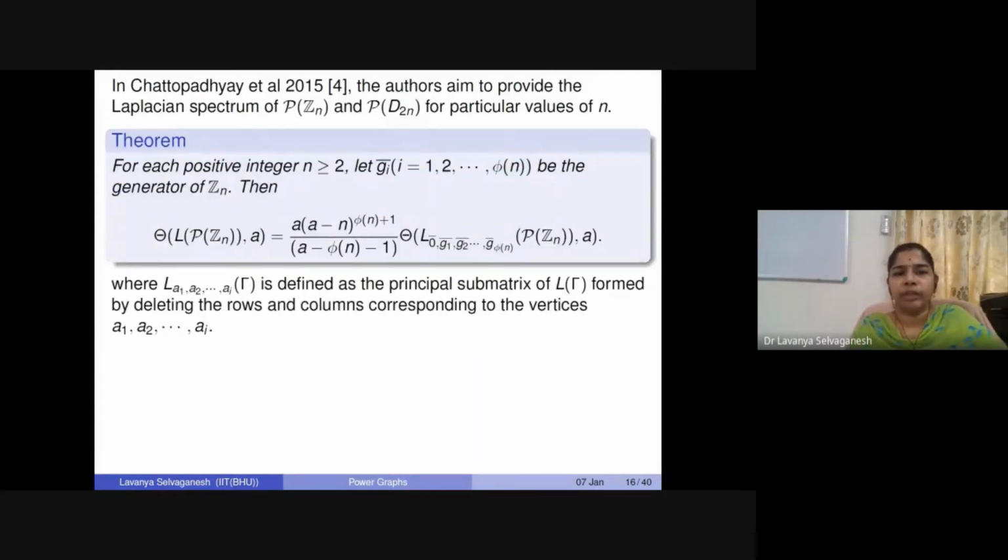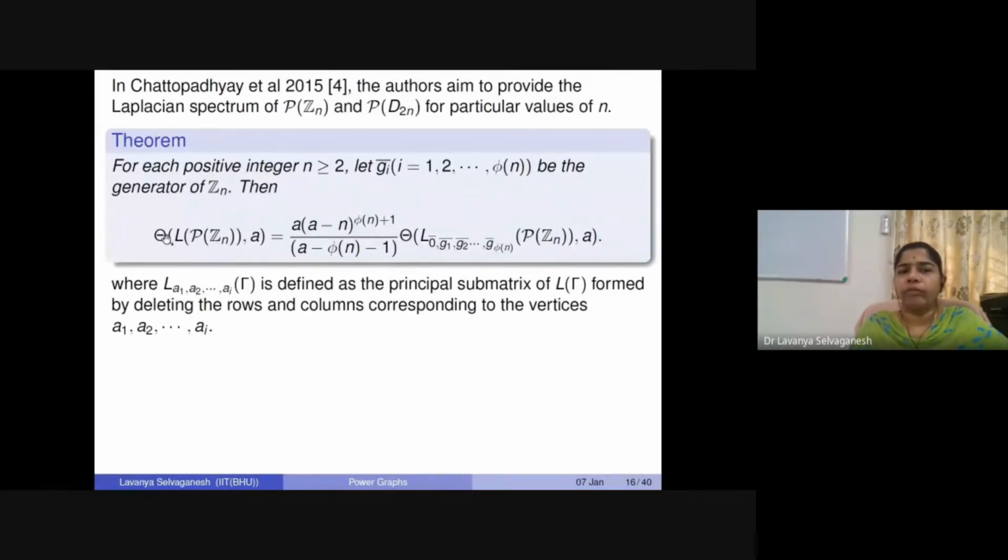For each positive integer n, suppose you look at the generators of Zn. Here we are talking about any generic n. In general, Zn is nothing but the modulo n group. You can write it as 0 bar, 1 bar, 2 bar and so on, so we'll use the same notation. Let Gi bar be the generators of Zn, for i equal to 1, 2 and so on until phi of n.